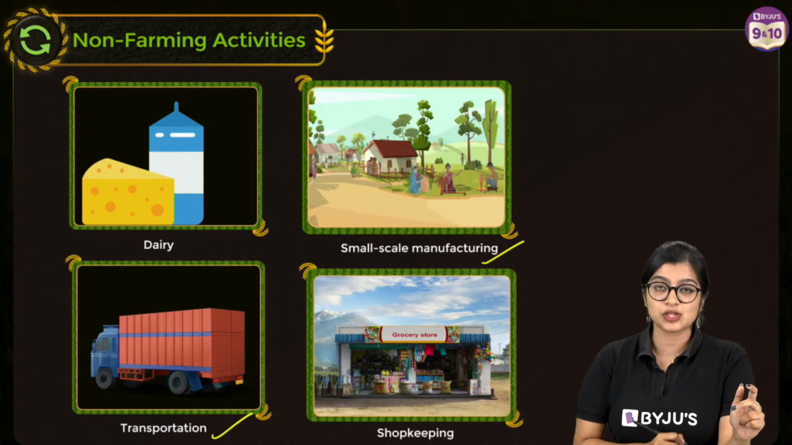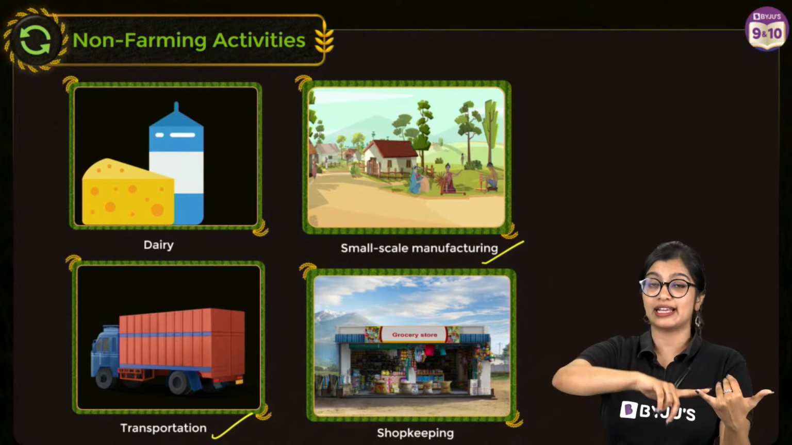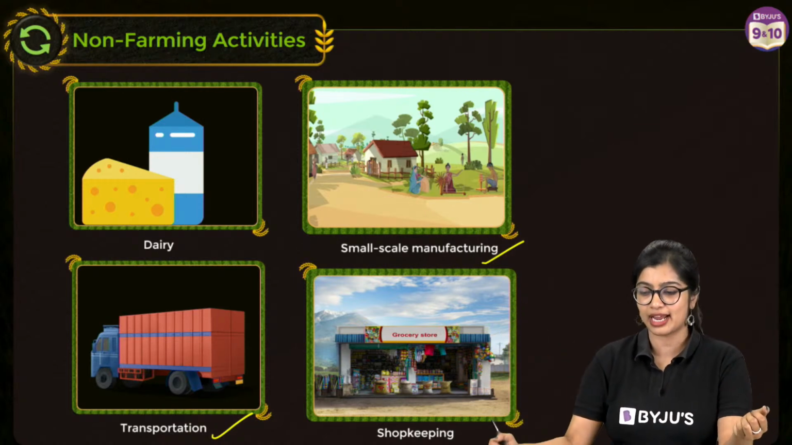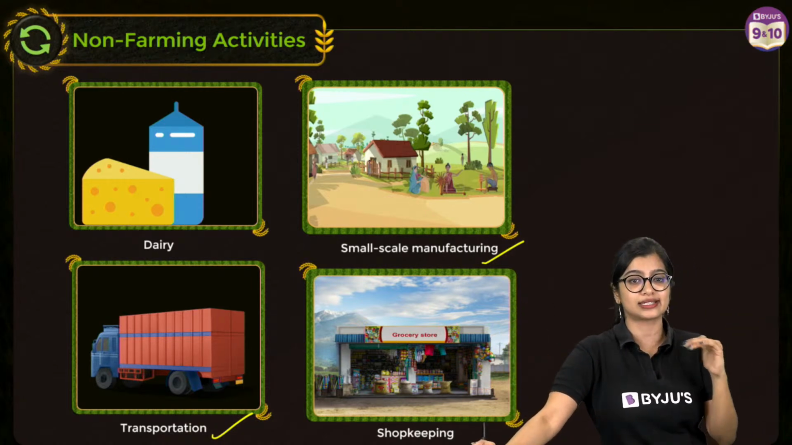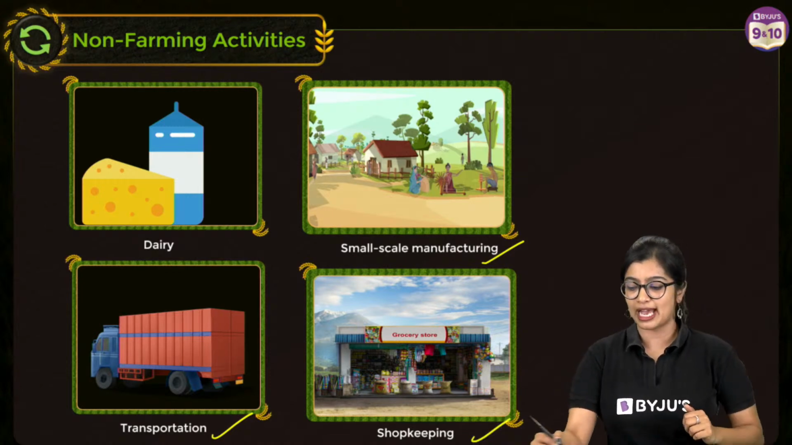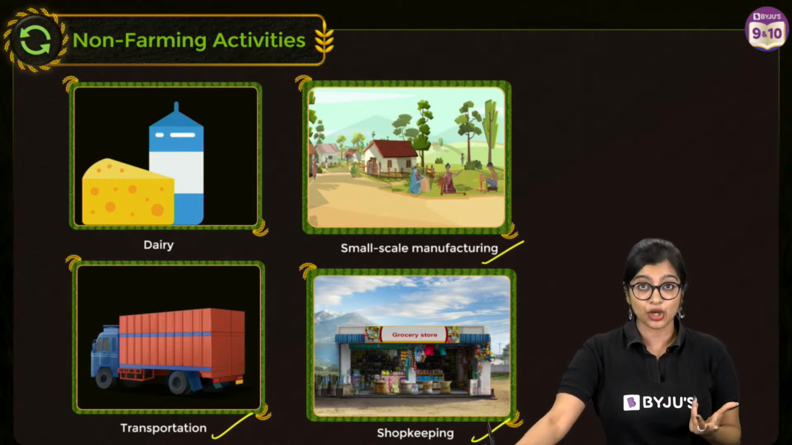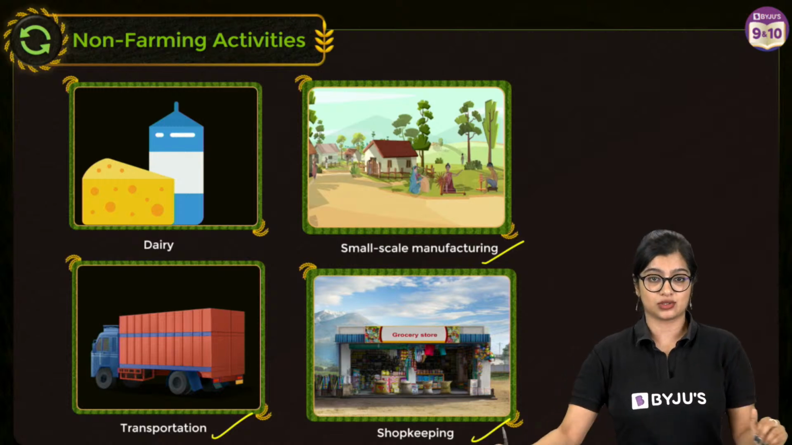Then of course we have transportation, where in the beginning we saw that there's access to buses and all of that, right? We know that there are buses, bullock carts and everything. And shopkeeping as well, where we see that for basic groceries, there are shopkeepers who are there.